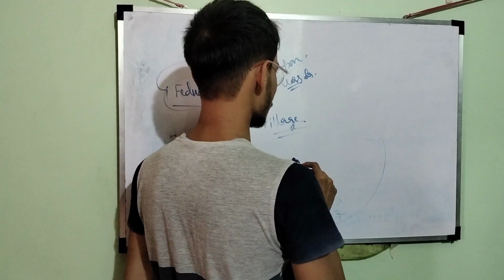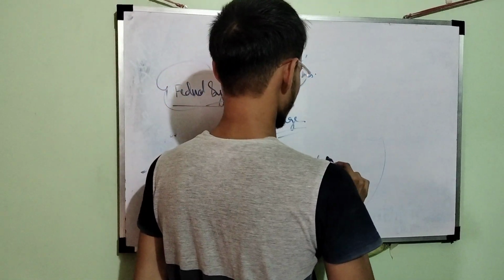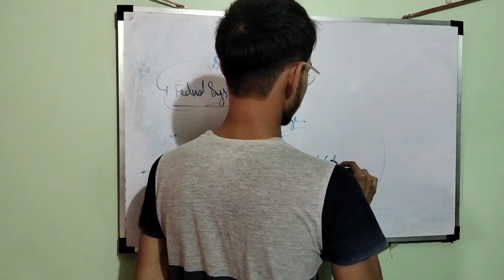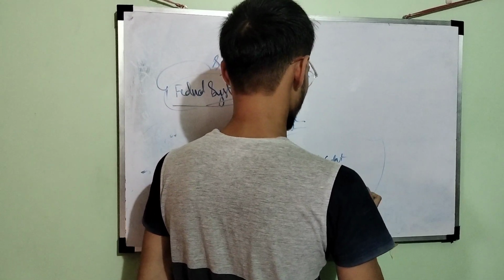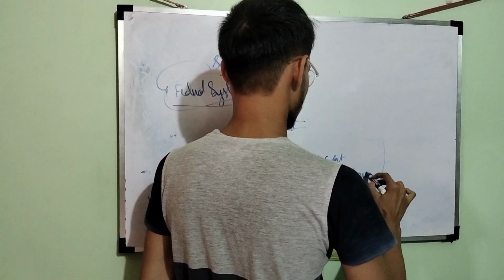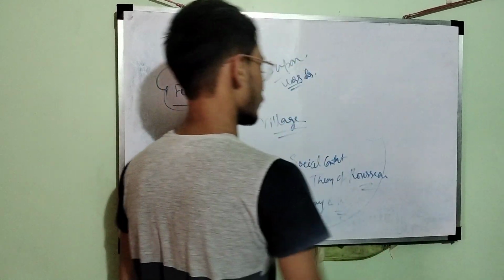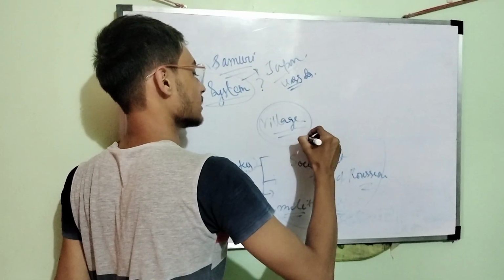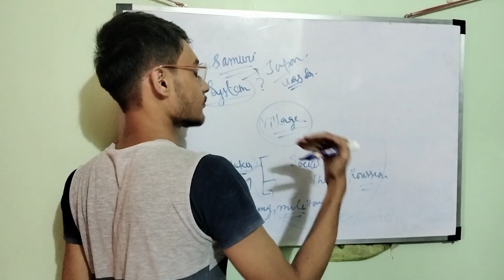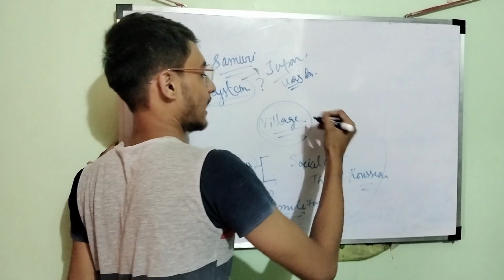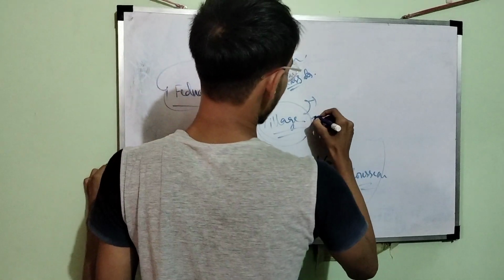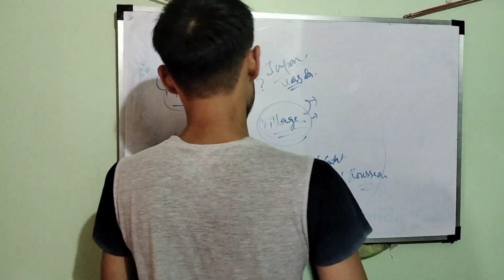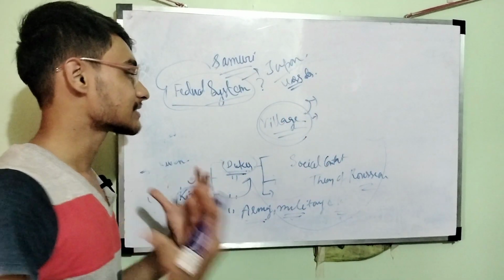Now here comes the social contract theory of Rousseau, from political science. So what did the villagers do? In order to save themselves from the Vikings or the barbarian attacks, the village people came to a very powerful and strong person. They said to him, Lord, please save us.